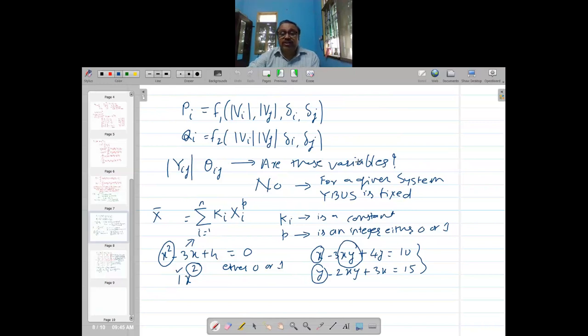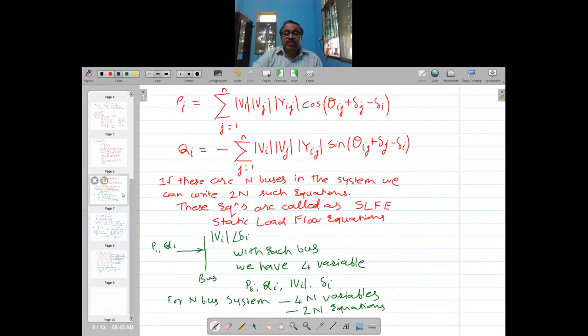Therefore, it cannot have any cos or sine terms. The moment we have cos or sine terms, it is a non-linear equation. So this is basically a non-linear set of equations.